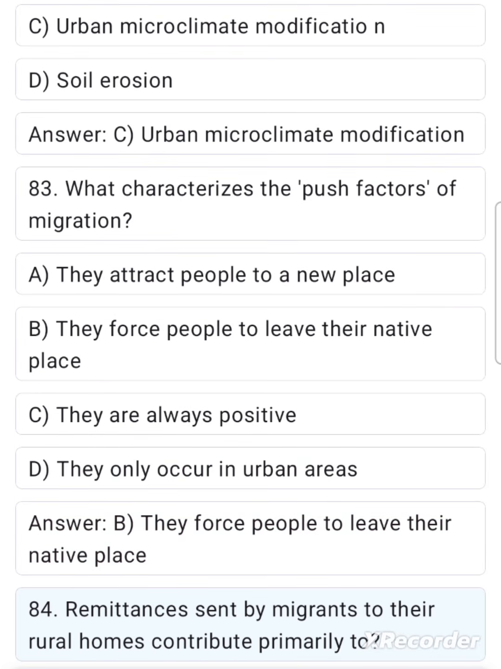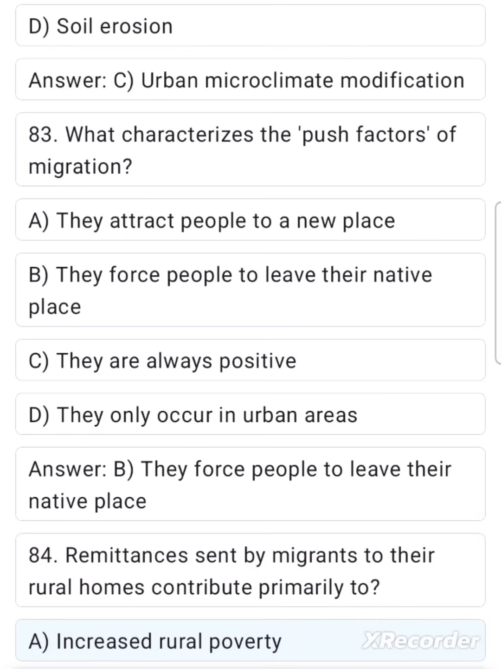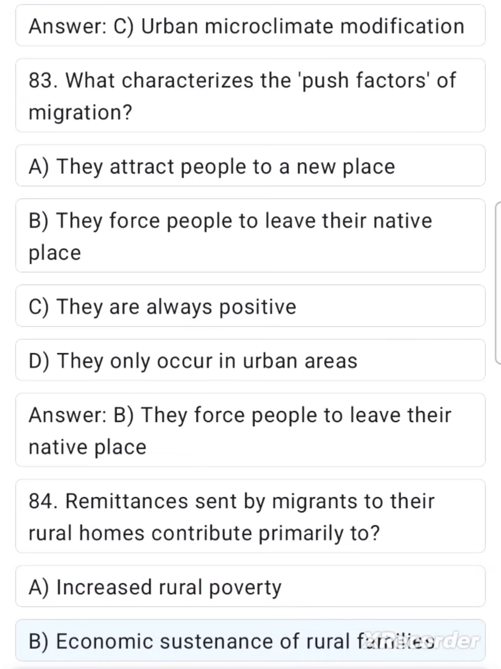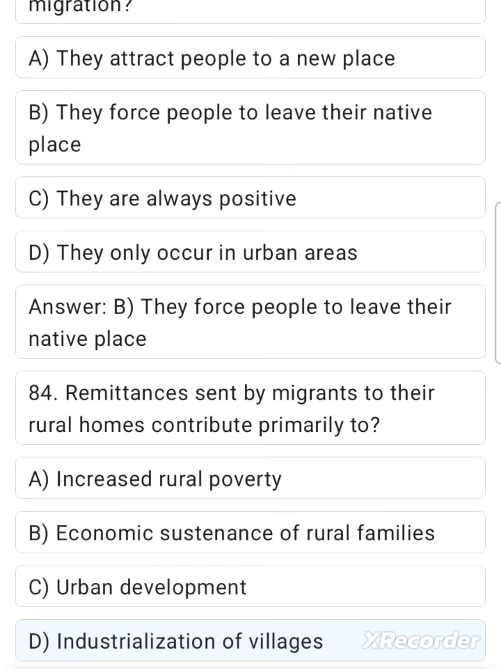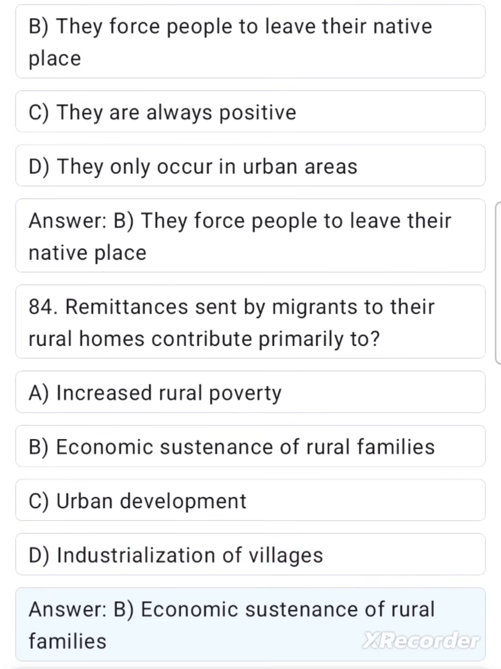84. Remittances sent by migrants to their rural homes contribute primarily to A. Increased rural poverty. B. Economic sustenance of rural families. C. Urban development. D. Industrialization of villages. Answer B. Economic sustenance of rural families.